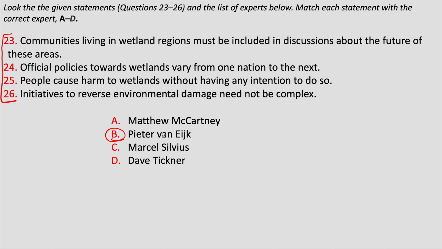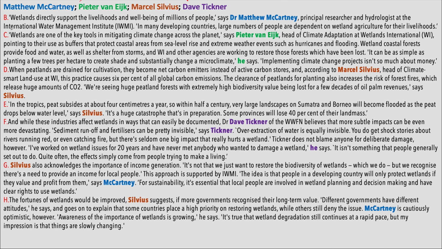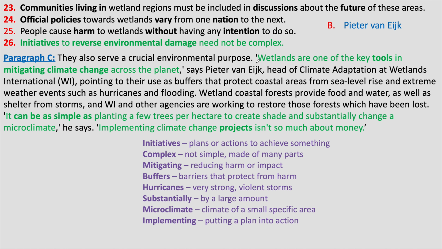Because this name is mentioned only in 1 paragraph, this is the name we'll focus on first. In this paragraph, there is some information which is in direct quotes. These are the things that this person has said. These are the things that we focus on.